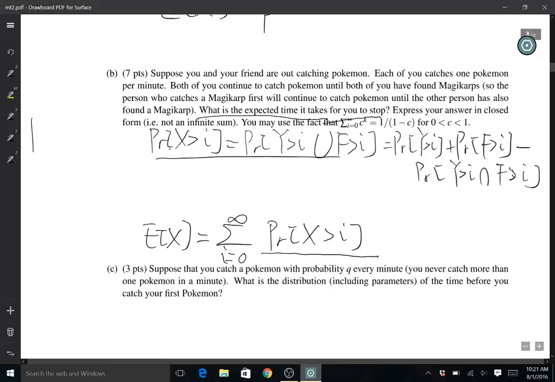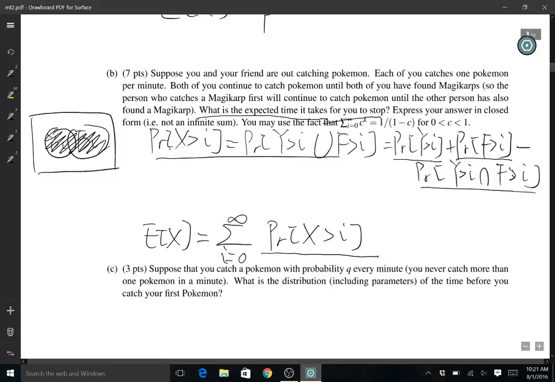Right? Because if I draw a picture like this, if this is the first event, Y is greater than I, and there's a second event, F is greater than I, then the union is this area. So I calculate the probability of this plus the probability of this, and then minus their intersection because it's double counted. So what's the probability that Y is greater than I?